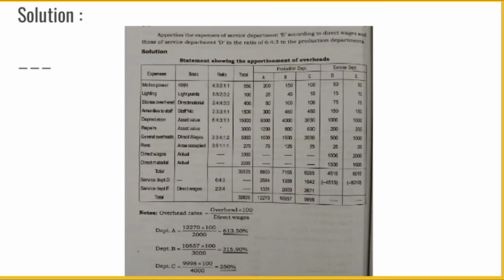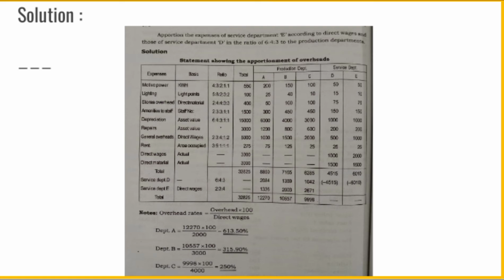Apportion the expenses of service department E according to direct wages and those of service department D in the ratio of 6:4:3 to the production departments. Here in this problem we have to apportion the overhead expenses of service departments to the production departments, and also find out the overhead rates of each of these departments. And coming to the solution, we are preparing a statement showing the apportionment of overheads under the direct distribution method.